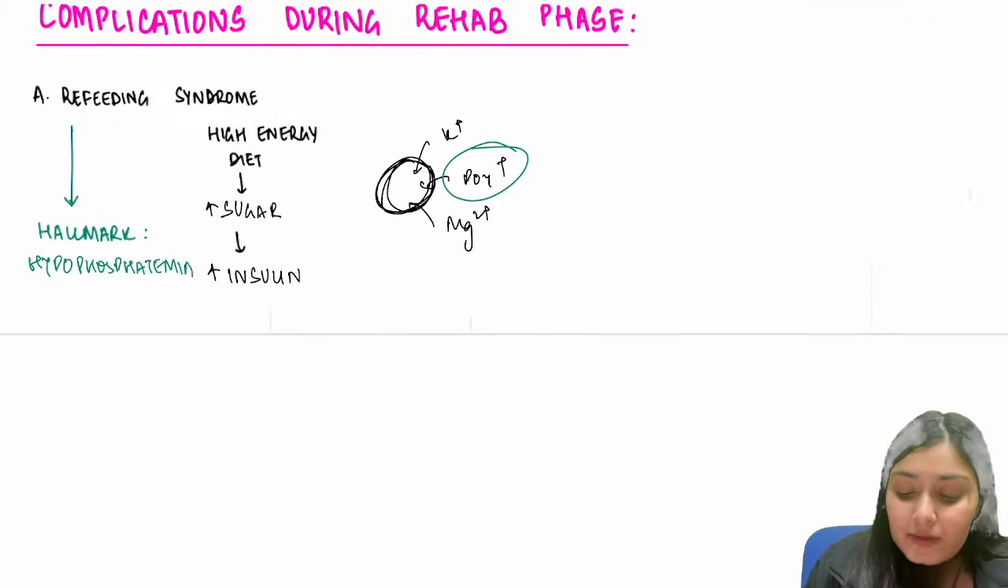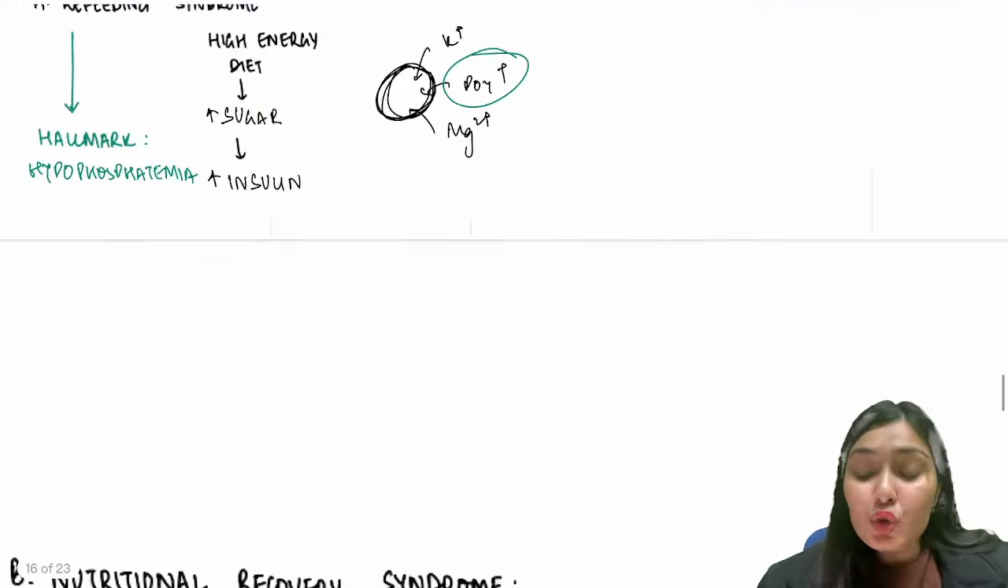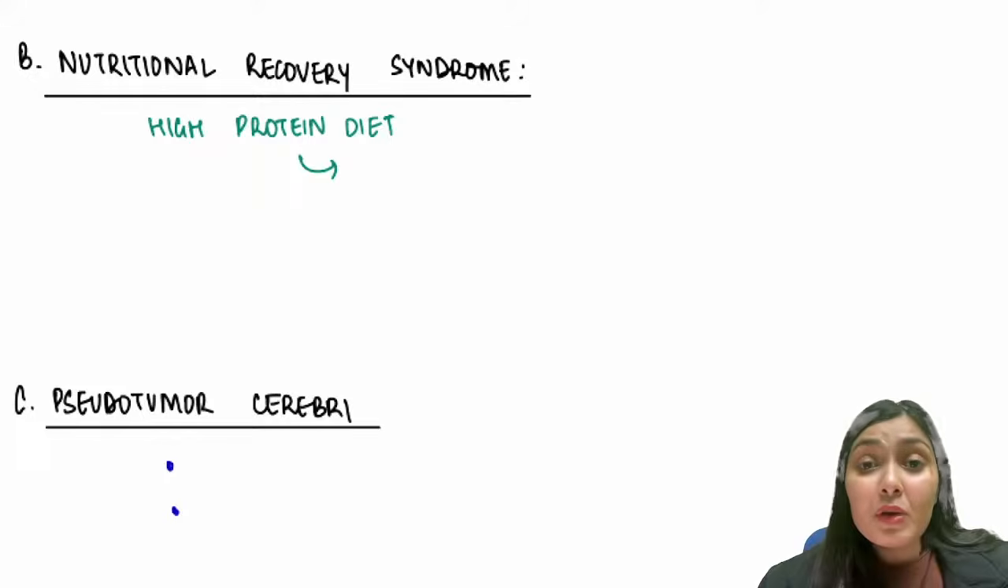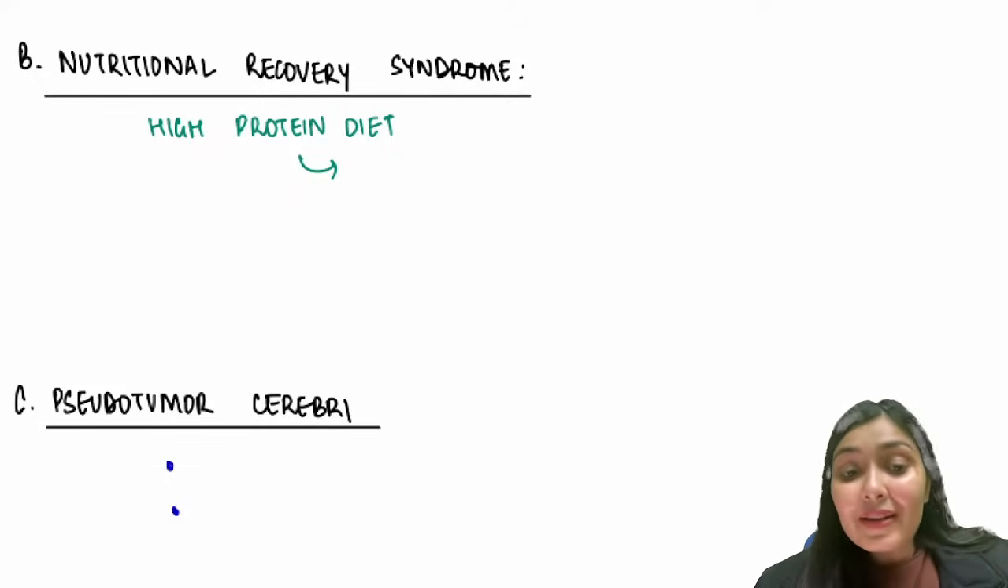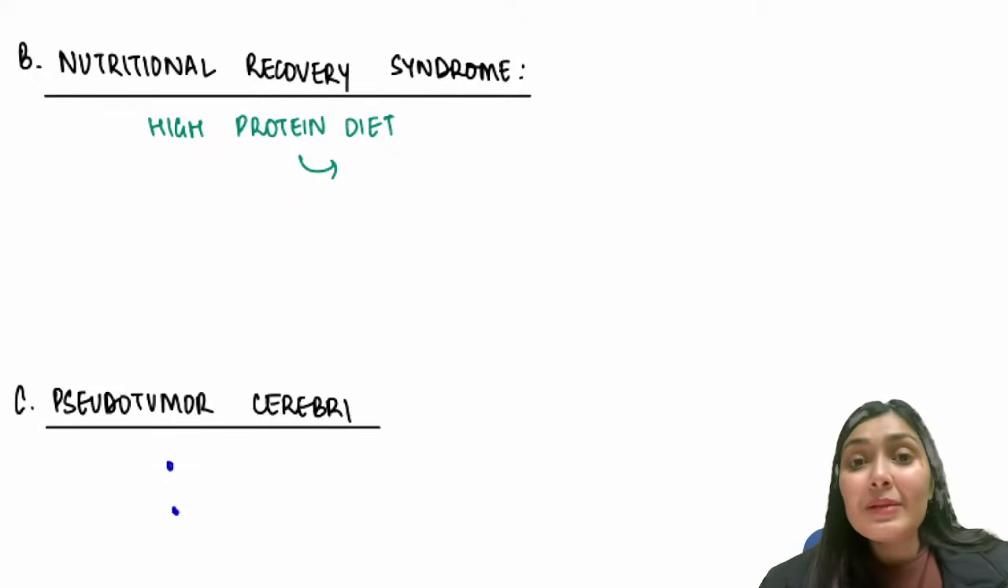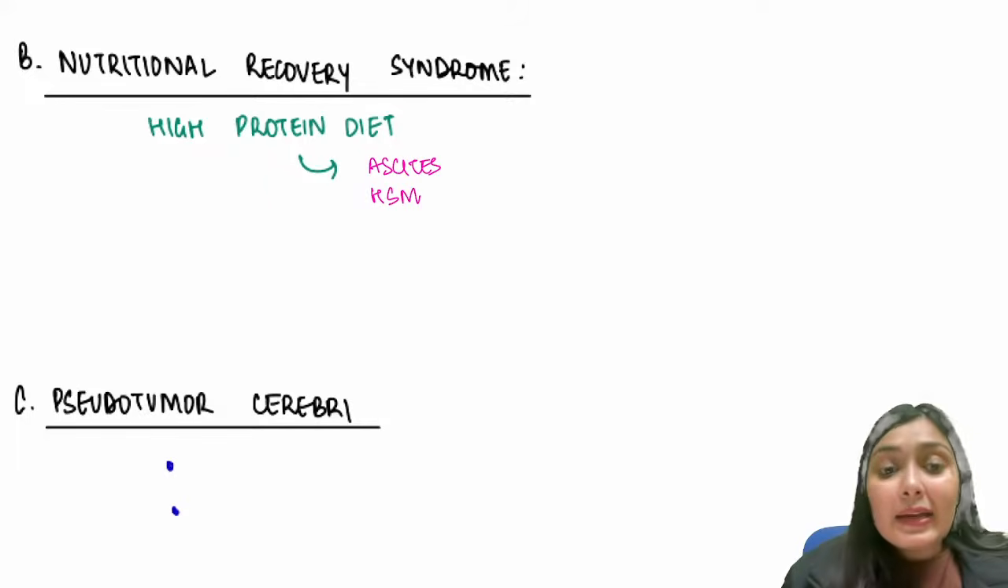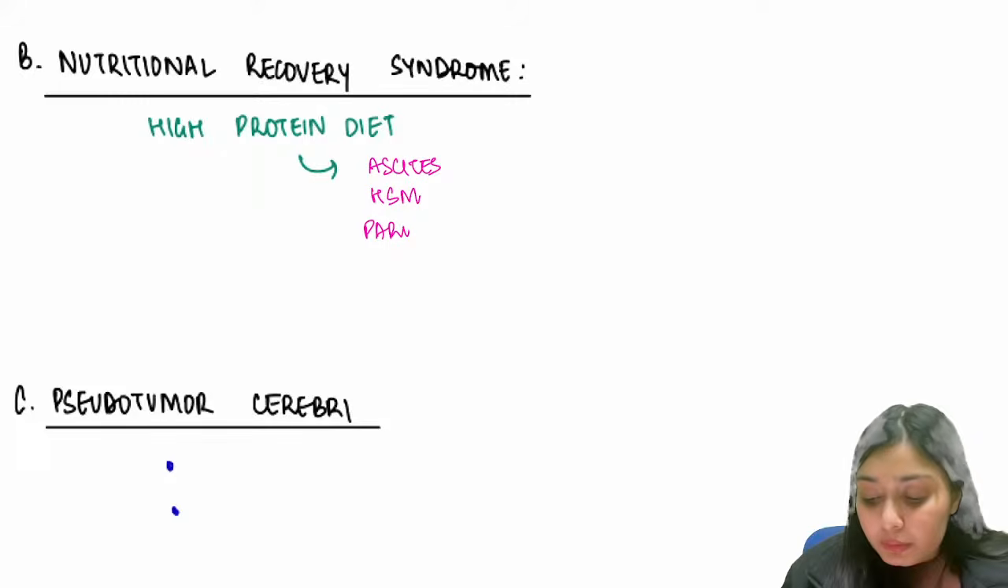This is refeeding syndrome. The second is nutritional recovery syndrome. What happens in this nutritional recovery syndrome? Because of high protein diet, the child develops hepatosplenomegaly, parotid enlargement, and ascites. Right? So there is ascites, hepatosplenomegaly, and parotid enlargement.